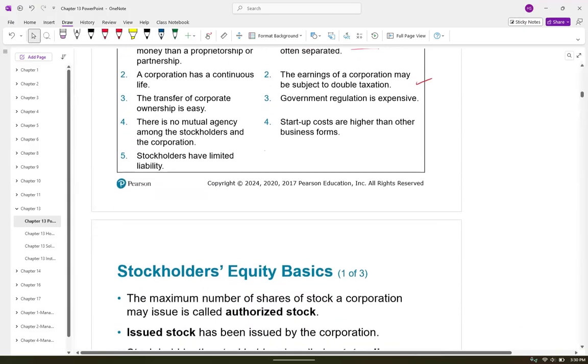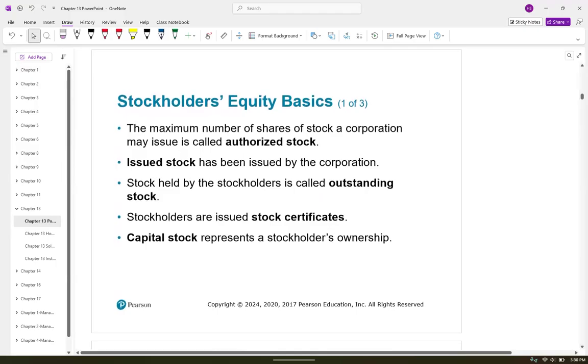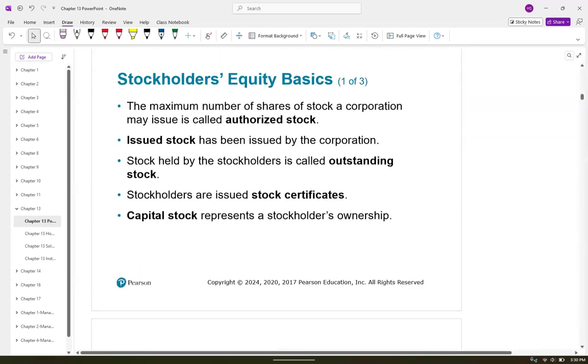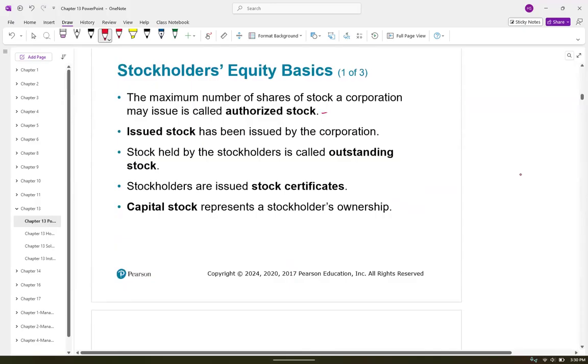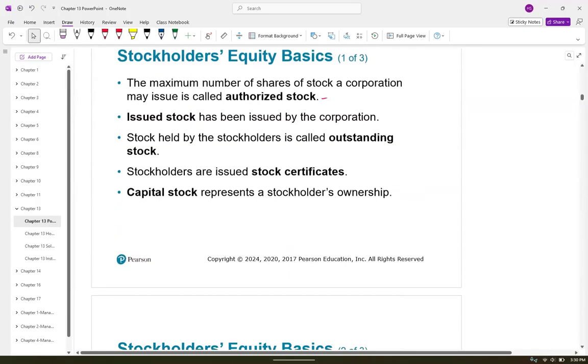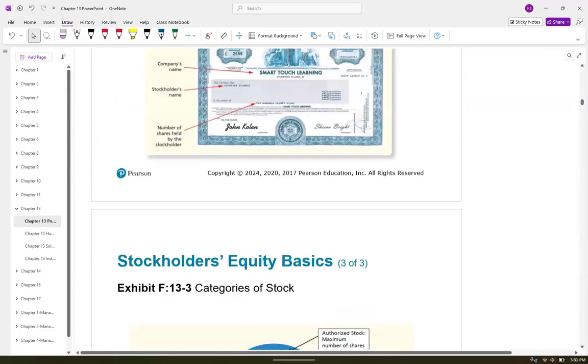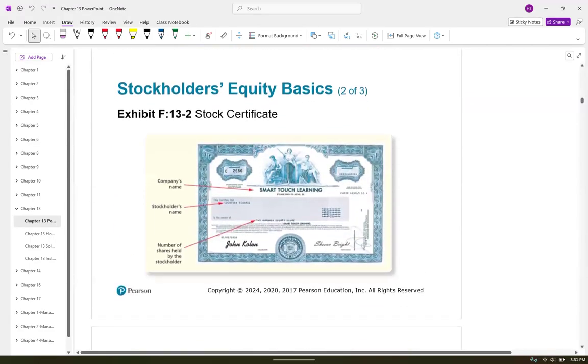Okay. All right. So we have a couple of different things here when it comes to stock equity basics. I'm going to jump down here because I don't like just giving you the definitions. I want you to see another diagram that's, I think, after this one. Yes. Okay. This is what a stock certificate looks like. I've actually seen one of these before.